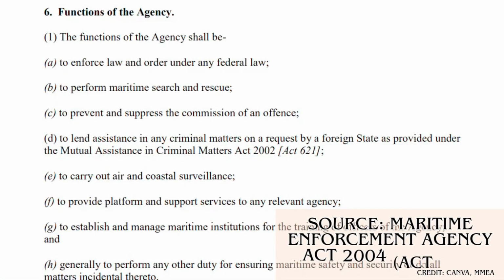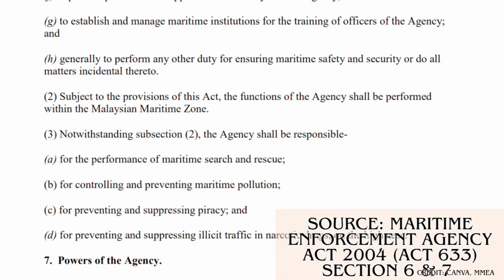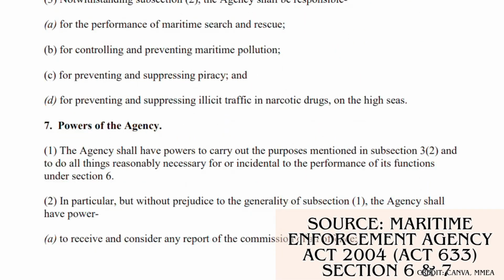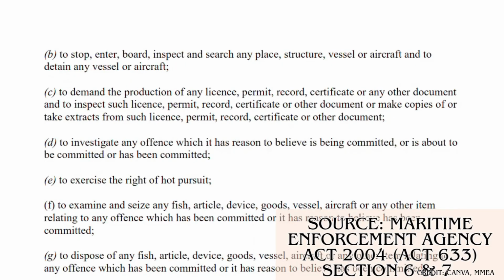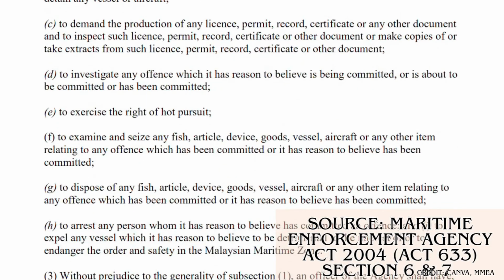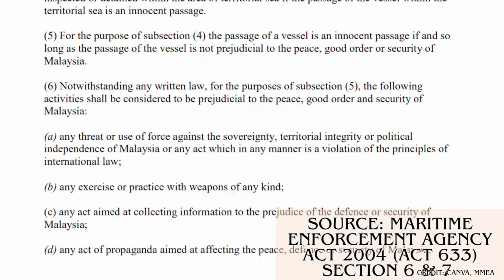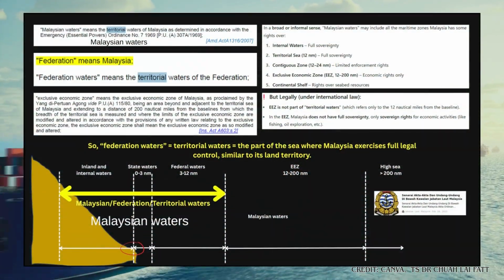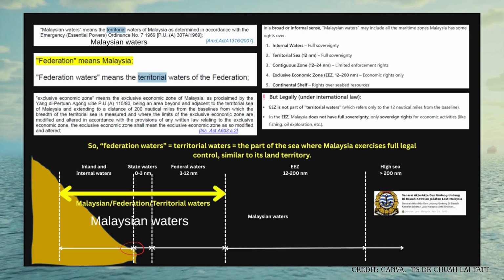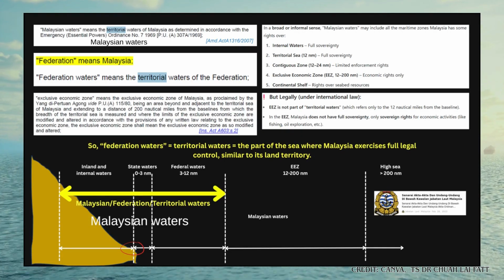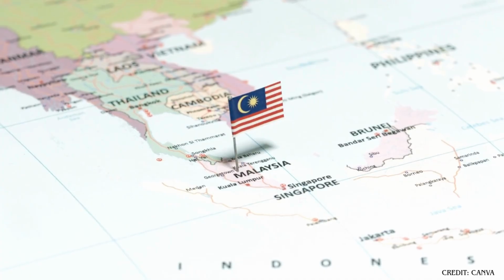To strengthen maritime law enforcement, the Malaysian Maritime Enforcement Agency Act 2004, Act 633, established the Malaysian Maritime Enforcement Agency, MMEA, often called the Malaysian Coast Guard. Under Sections 6 and 7, the MMEA enforces federal maritime laws including the MSO, the Fisheries Act 1985, and the Exclusive Economic Zone Act 1984. It operates across Malaysia's entire maritime zone, covering internal waters, the territorial sea, the continental shelf, and the Exclusive Economic Zone, EEZ. These enforcement powers bridge Malaysia's international obligations with national implementation.